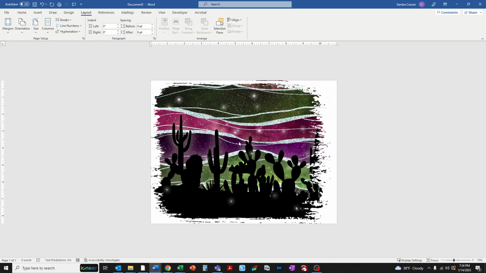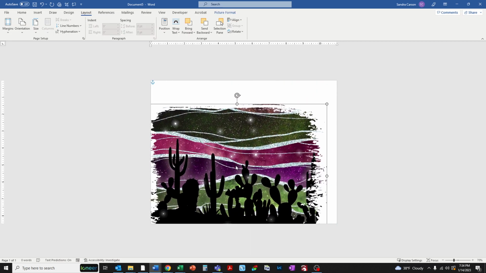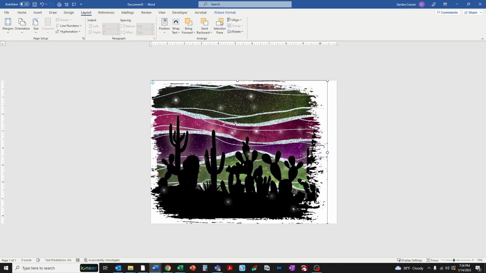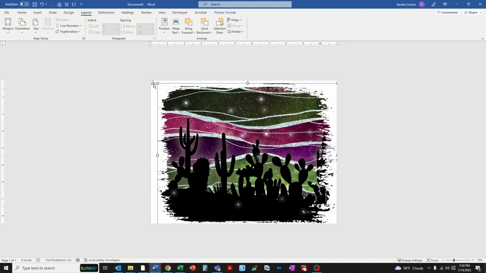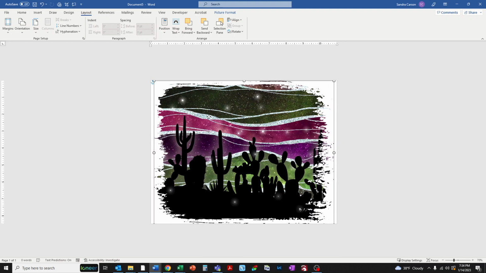And what that does is frees up this image so you can move it around anywhere on the page you want it to be. Where it was before had it glued to be in line with text, so you couldn't just move it to be anywhere. So now this will move freely, and anything else you add on the page will be behind it.